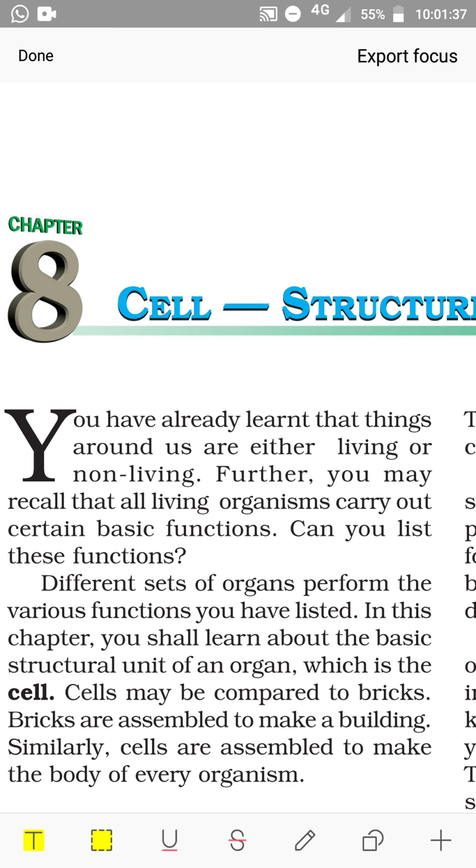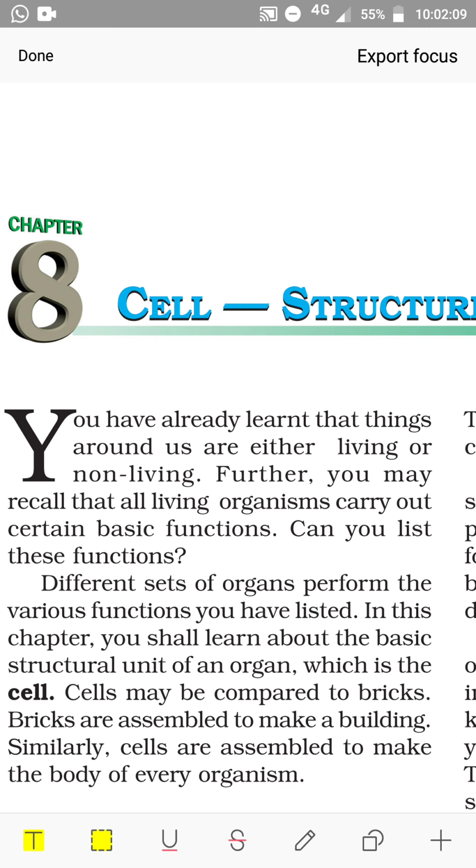Actually I'm talking about organisms which have a complex body design, like human beings. We have certain systems in our body: the digestive system, excretory system, circulatory system you have read about. Now these systems are made up of certain organs, and these organs are made up of tissues, and tissues are nothing but groups of cells. So ultimately the cells are the basic structural unit of life.